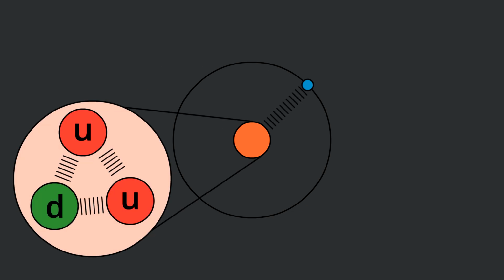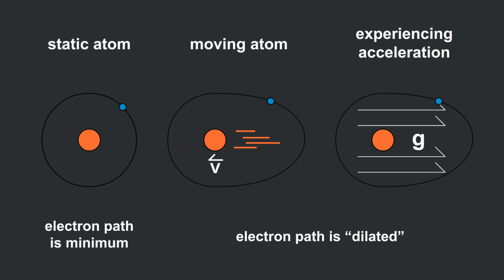What I actually mean here is that there are many subatomic particles performing energy exchanges in an atom, and these activities make the atom's clock tick. An atom can only know 1 second has passed when these activities reach certain cycles, like when an electron had finished 955 quadrillion laps. And while the atom is moving with a velocity or experiencing an acceleration, all subatomic particles will need to travel a longer distance to finish a cycle. From a static observer perspective, more time is needed, and that's the cause why time dilation occurs.